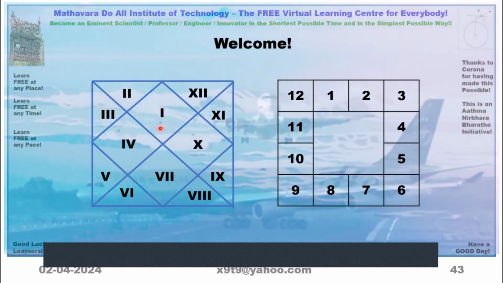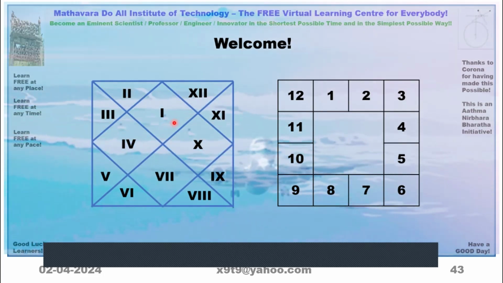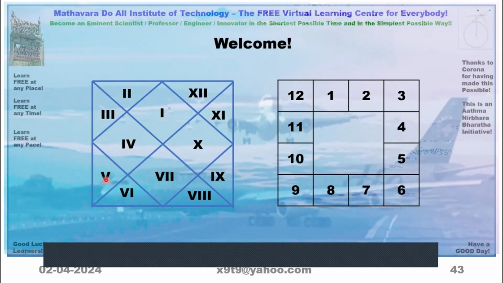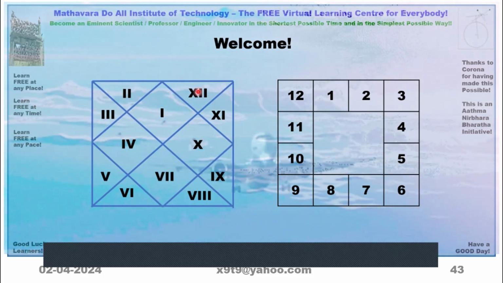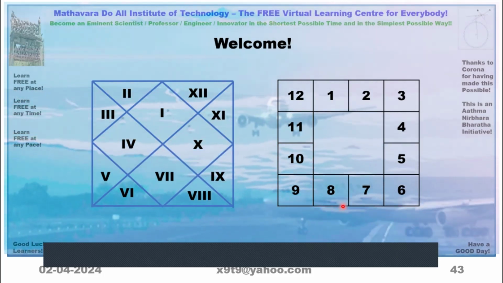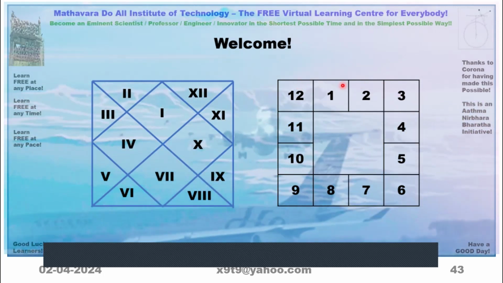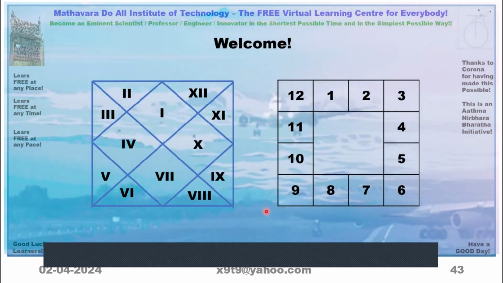These numbers are called house numbers. Say first house, second house, third house, fourth house, fifth, sixth, seventh, like that. It will go to the 12th house. So here we cannot see where house number 1 is. It can be any one of them. That depends on what the lagna is.